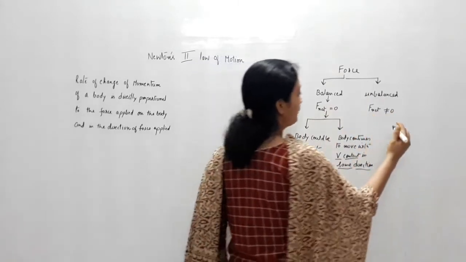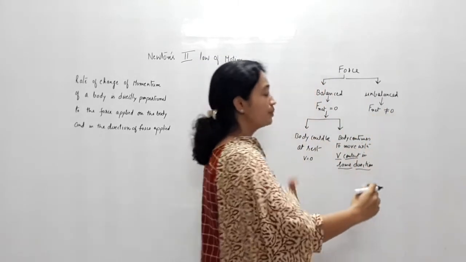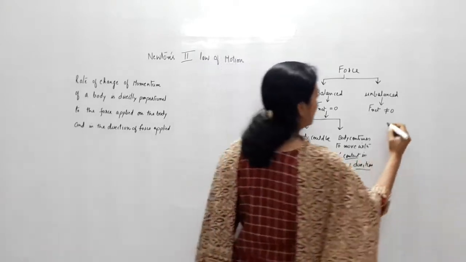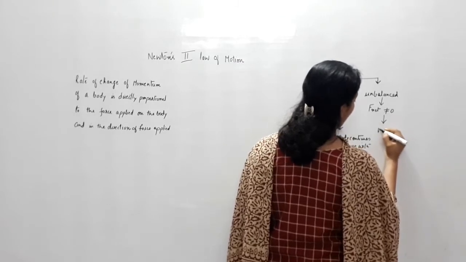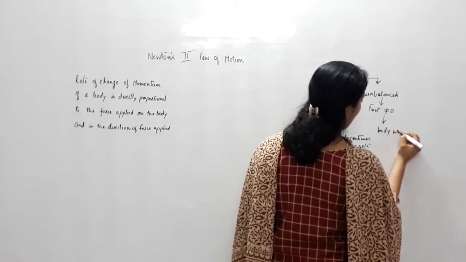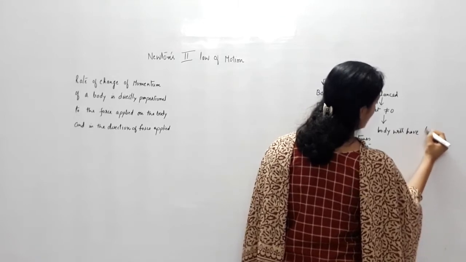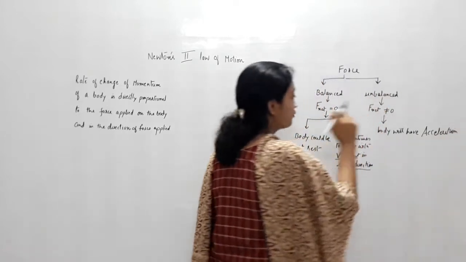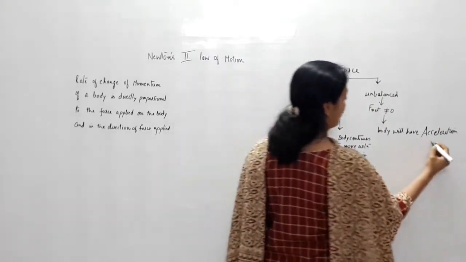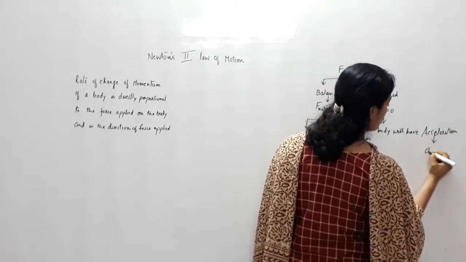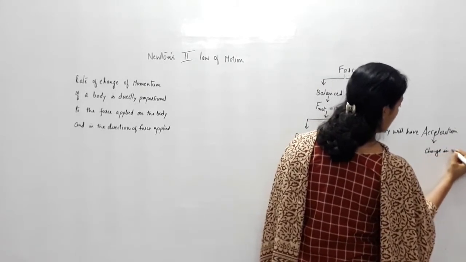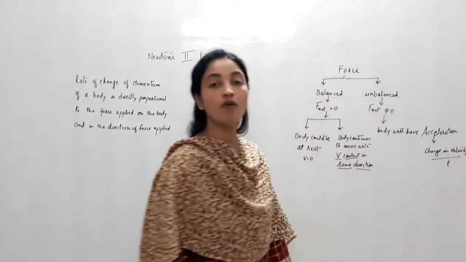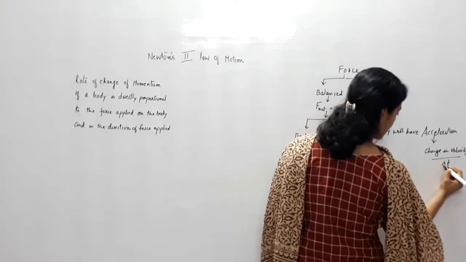Now we talk about unbalanced force. If the forces are unbalanced, meaning there is some resultant force still acting on the body, then the body will have acceleration. This is something we need to understand. If the net force is not zero, then the body will have acceleration. What is acceleration? It is change in velocity upon time. It is the rate of change of velocity. This is something we understand.